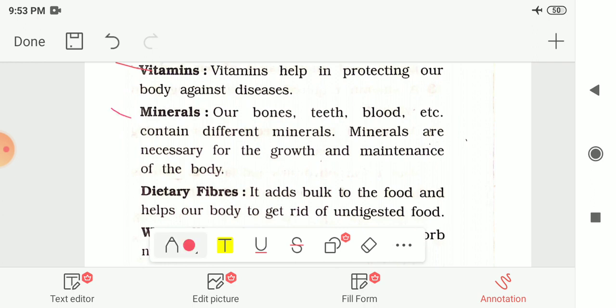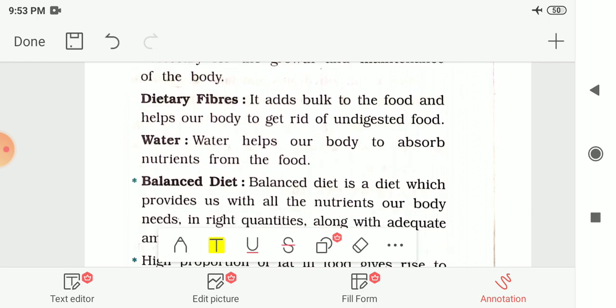So our bones, teeth, blood, etc. contain different minerals, and minerals are necessary for the growth and maintenance of the body. So these parts of our body contain minerals. So for the growth and maintenance of these parts, we need minerals.